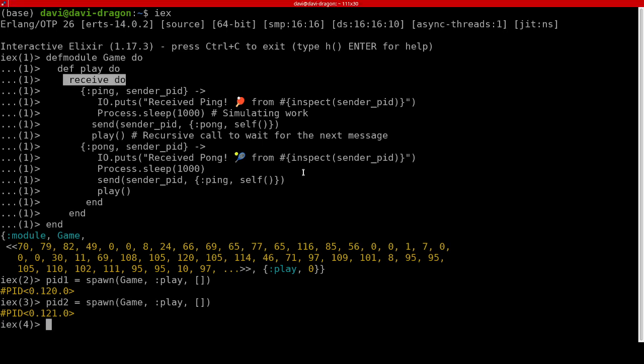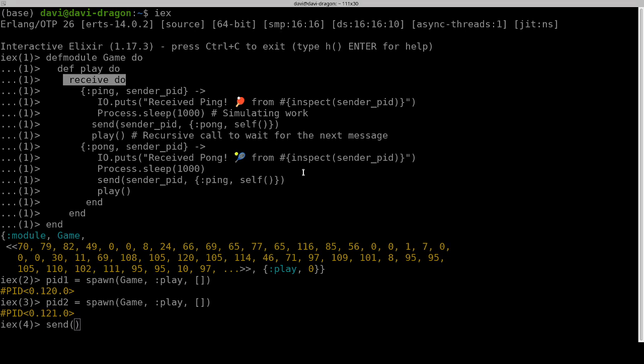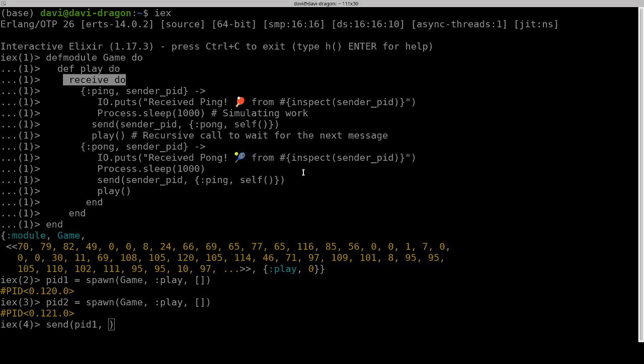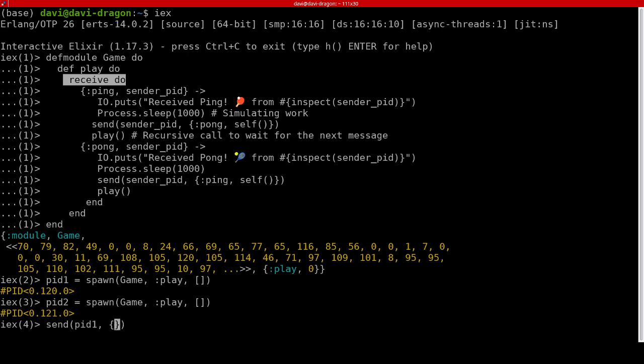At this point I can use the new keyword I told you, that is send, and this is the source of the send. Oh, sorry, this is the target, and this is the message I'm passing. Ping will match here, right?